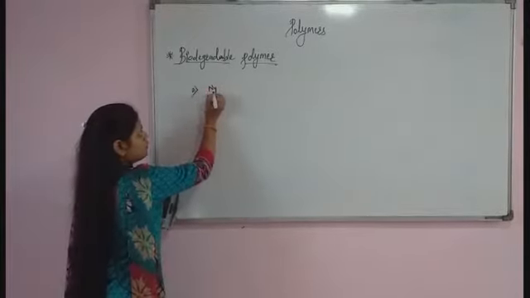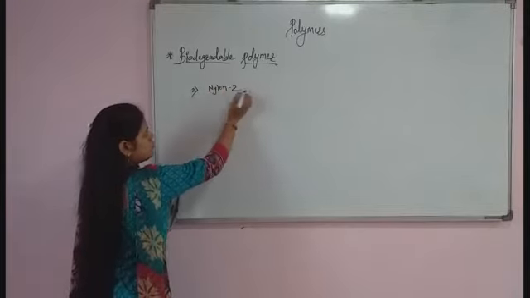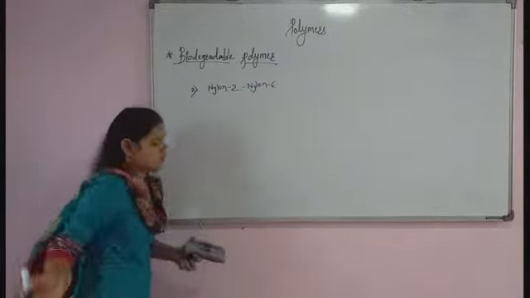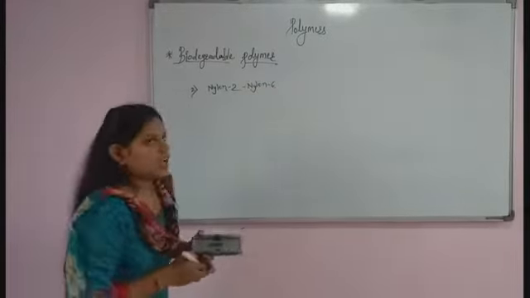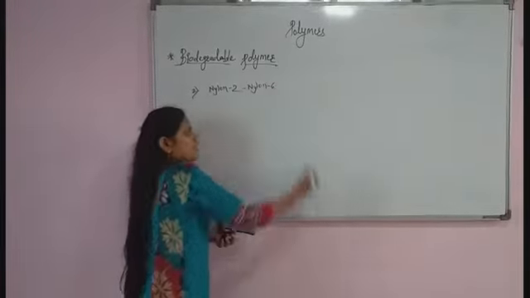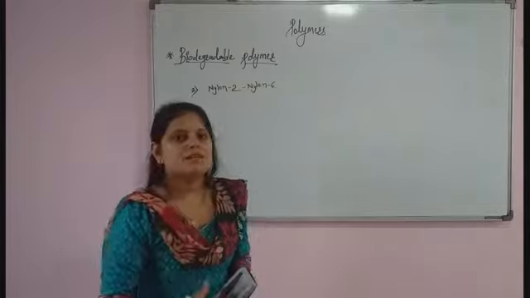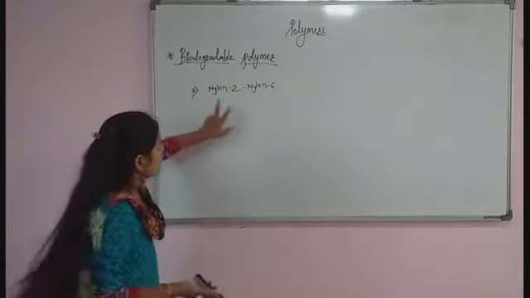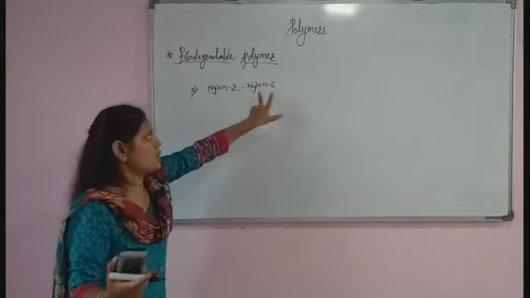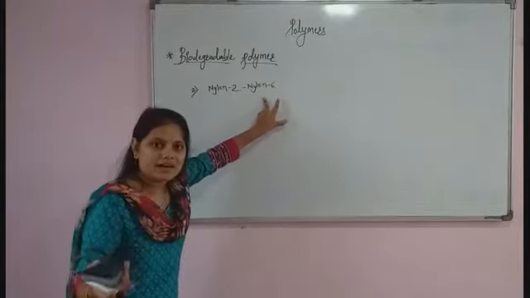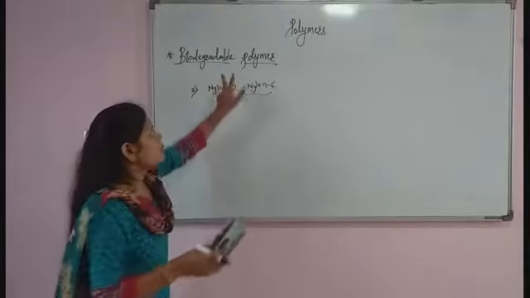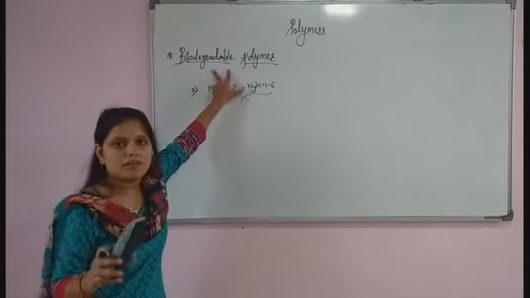Nylon 2, nylon 6. Okay, look at the name, that's nylon 2 and nylon 6. I already told you in the case of nylon 6, this 6 is denoted by the total number of carbon atoms present in the monomer. Now, nylon 2 means nylon 2 has what? 2 carbon atoms, whereas nylon 6 has 6 carbon atoms in its monomer. So this whole thing is an example of a biodegradable polymer.